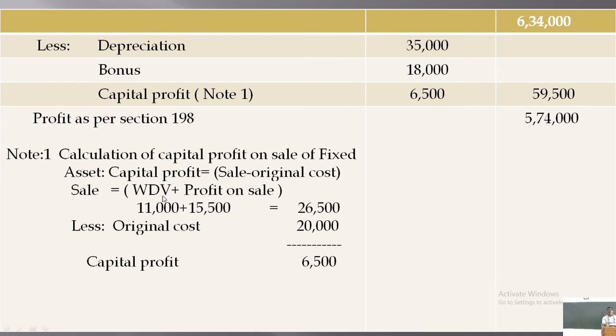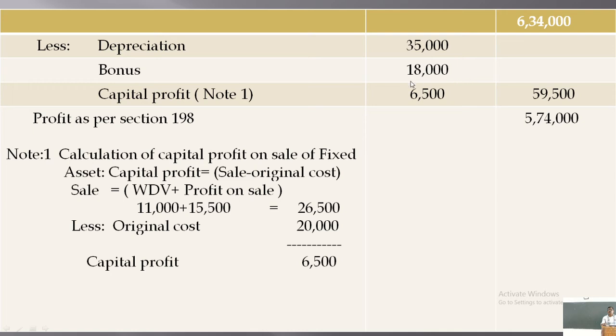So revenue profit should be 9,000. Therefore, out of total 15,500 rupees profit, 6,500 is capital profit, 9,000 is revenue profit.